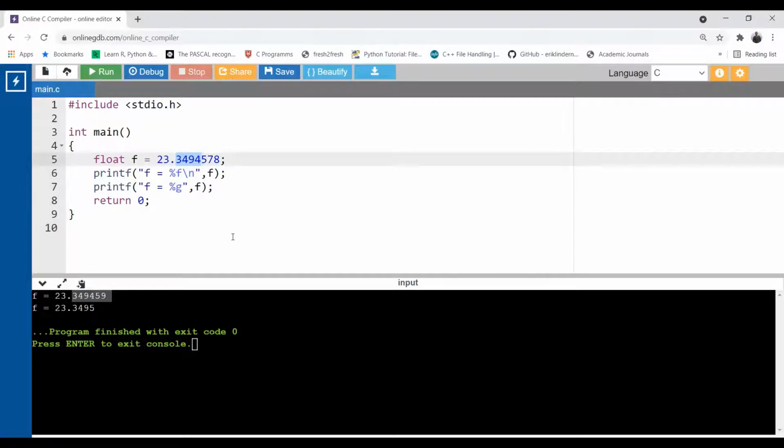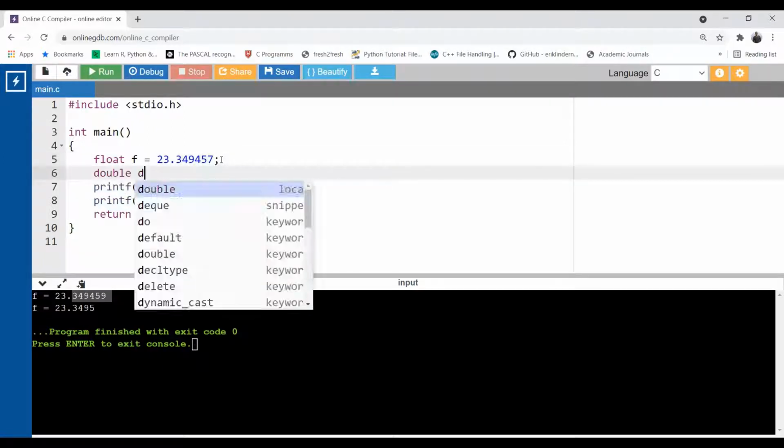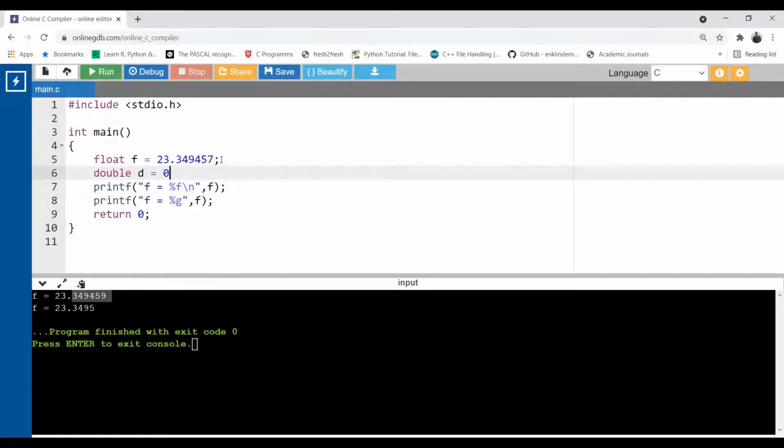Okay, so now let's work with more decimal points. If you want more decimal points, what do we prefer? We prefer double floating point. Double t equal to, now suppose we have 0.0000009012. Okay, that's more than 6 decimal places. Double supports up to 12 decimal points. So now if I use here, you can see if I use